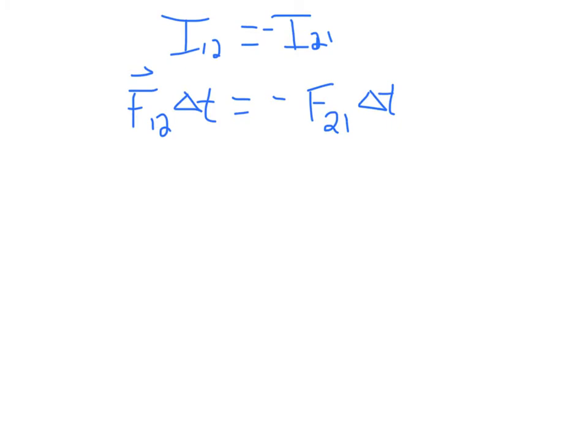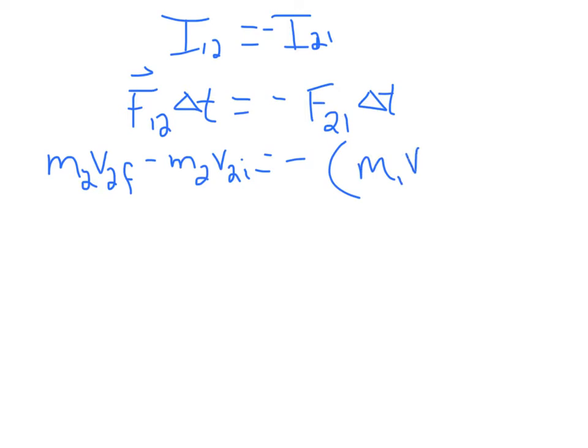How do we find change in momentum? Well, we take our final momentum. So this is the force of object 1 exerting on 2, so this is the change in momentum of object 2. It has a final momentum, and we subtract its initial momentum, and we know that that's going to equal the opposite of the change in 1.